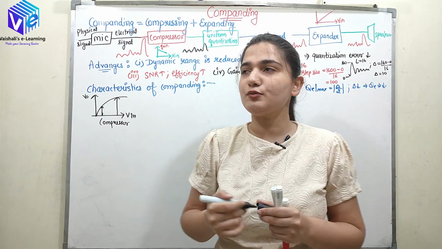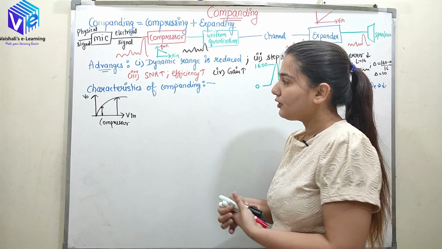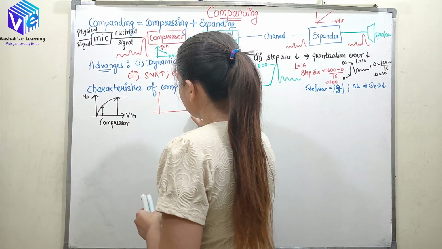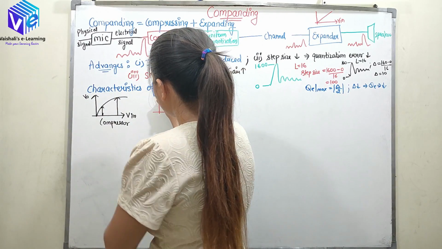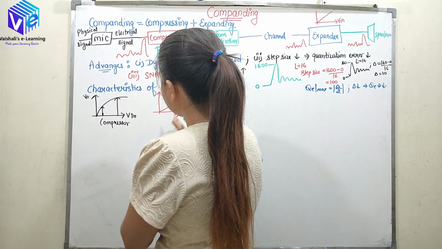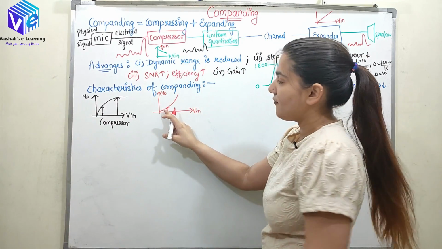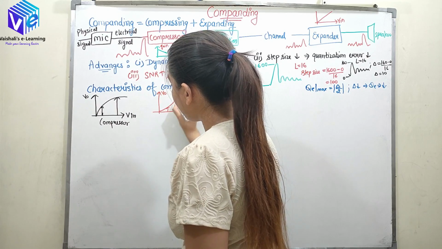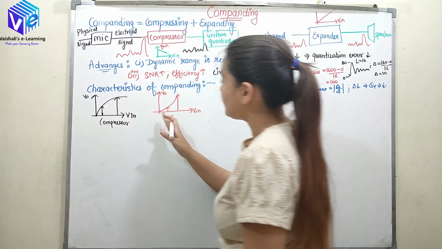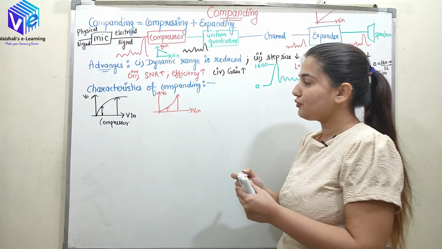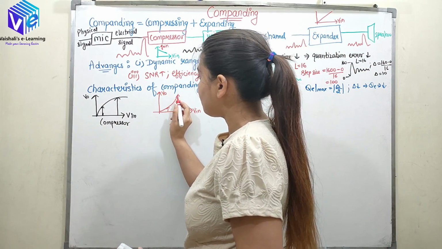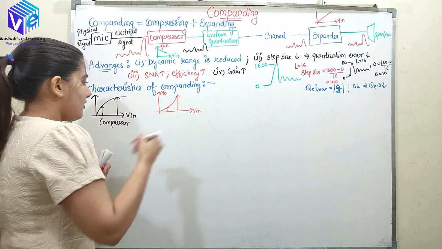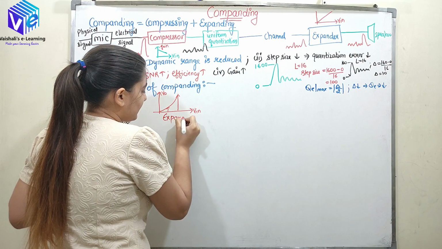This is the same process which I explained above. Now how can I make the characteristics of the expander? This is input voltage, this is output voltage, and this is the expander. Here you can see we have low gain here, and here we have very high gain. This is the exponential type of graph. So now if I increase the input voltage, the gain would increase very much. This is the characteristic of the expander.